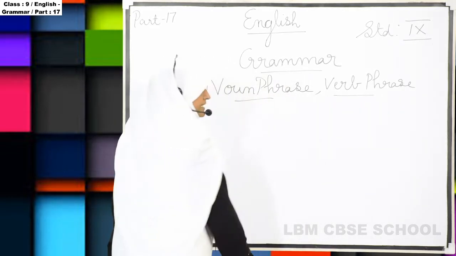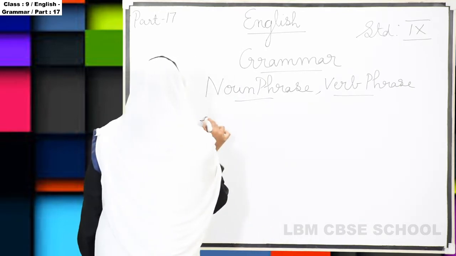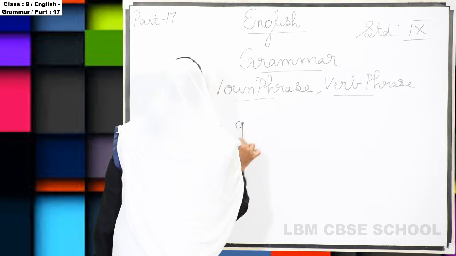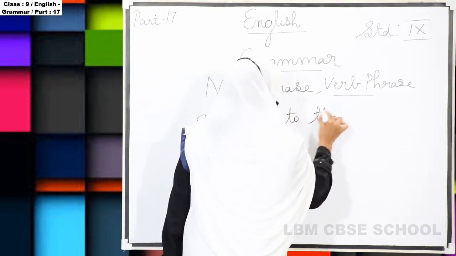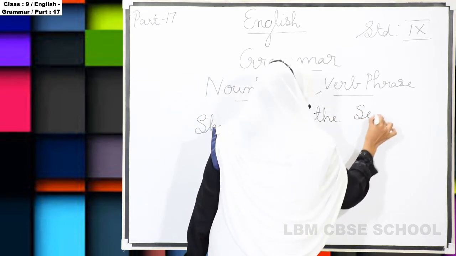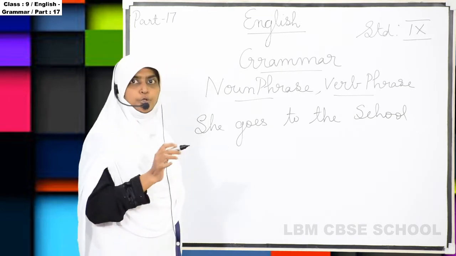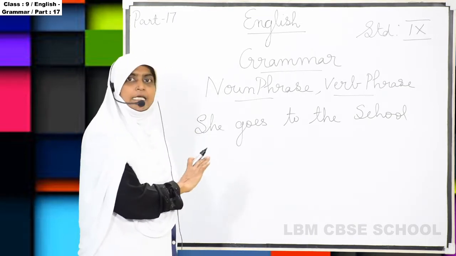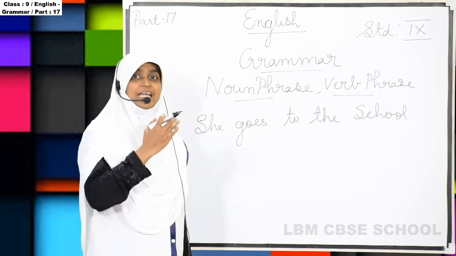In a sentence you have, for example, she goes to the school. This is a sentence. In a sentence you have to split into subject and predicate.